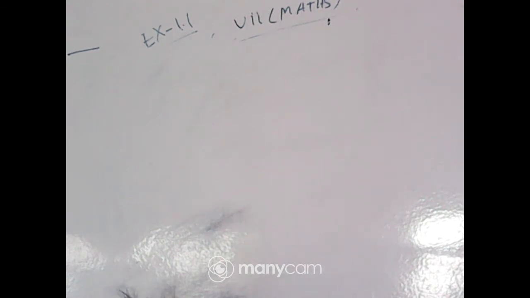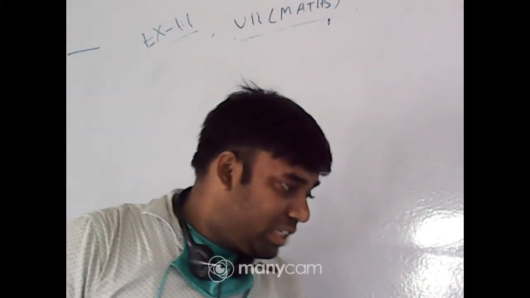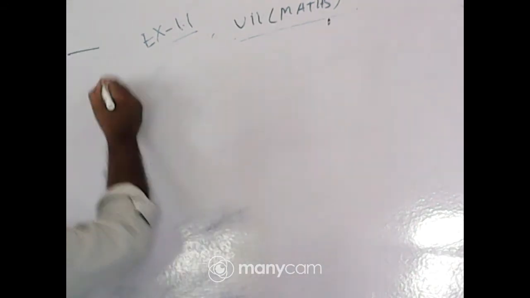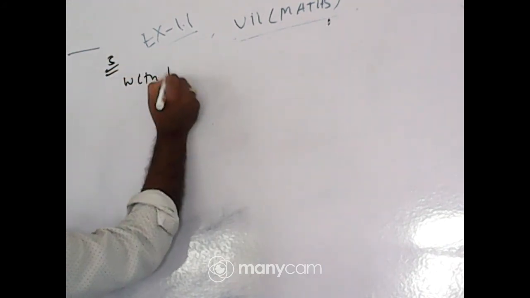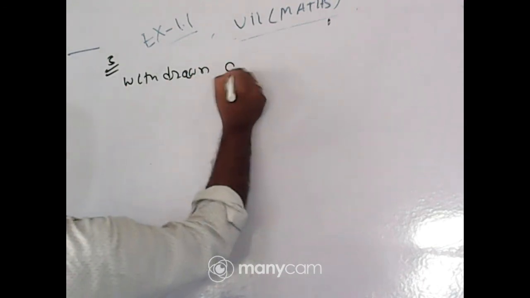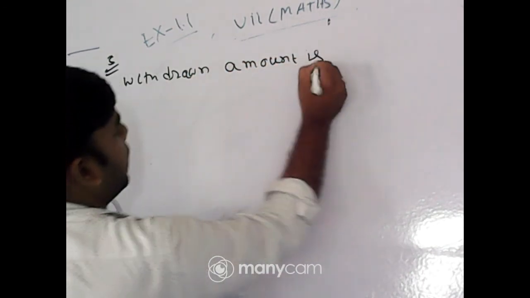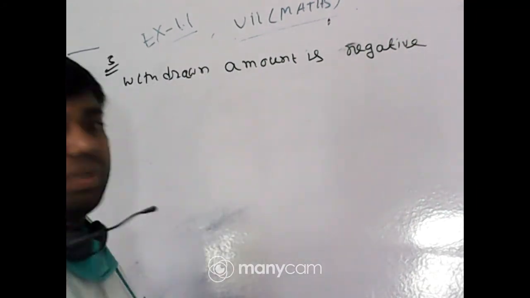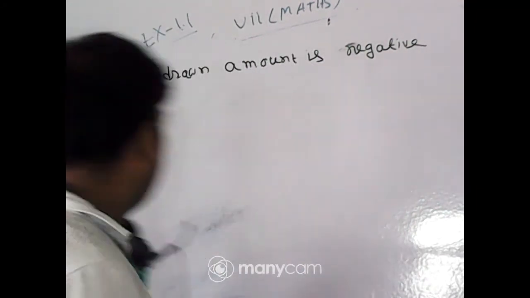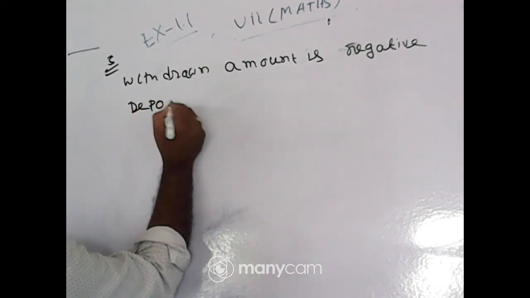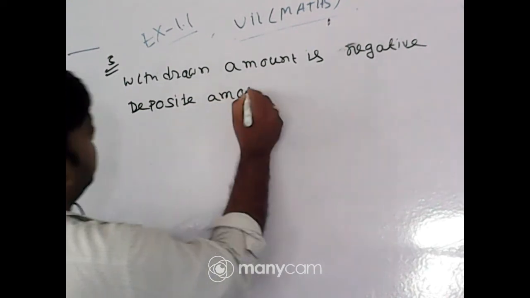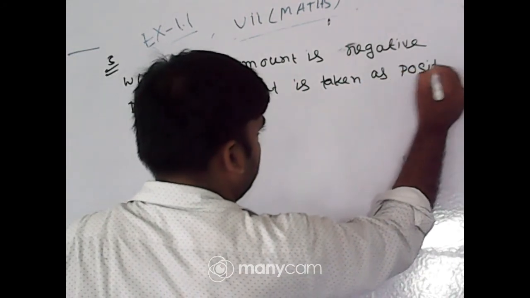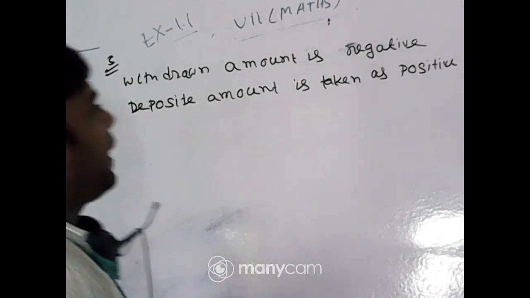Mohan deposits rupees 2000 in his bank account and withdraws some amount. The withdrawn amount is taken as negative, and the deposit amount is taken as positive.